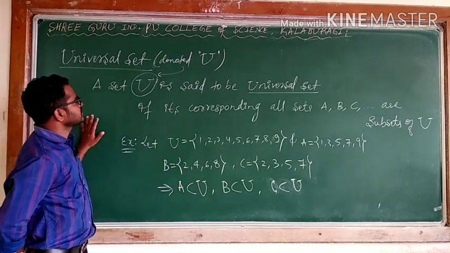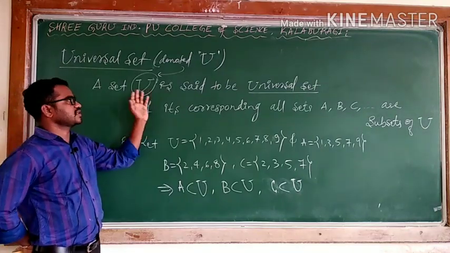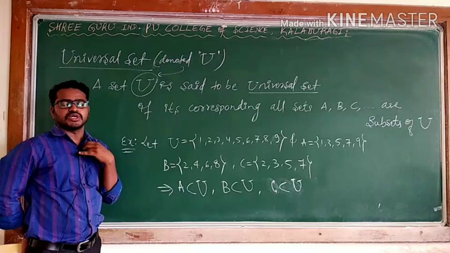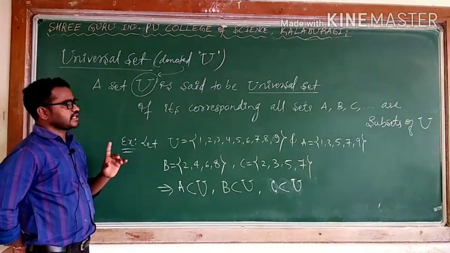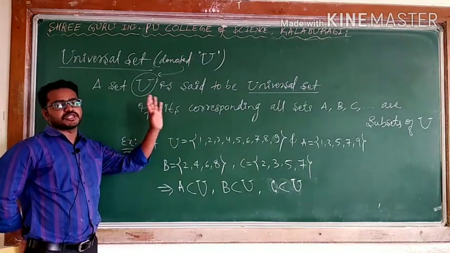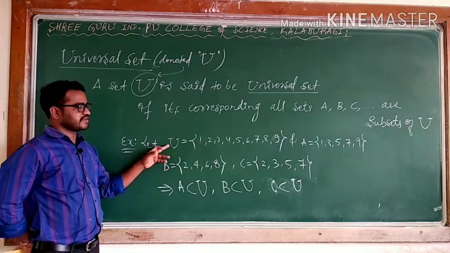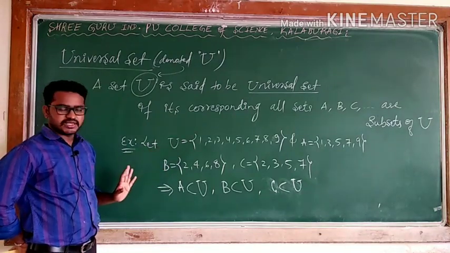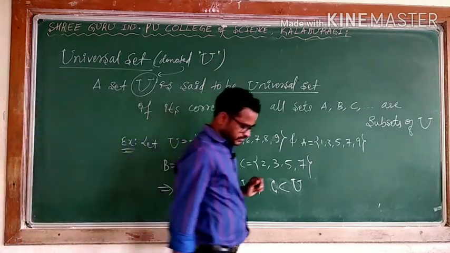So in the universal set case, whatever it is, it may be U, here we are denoting it U, it may be any set. If it is a universal set, all its corresponding sets are subsets of that particular set. Here when you say U is a universal set, definitely all its corresponding sets are subsets of U. This is about the universal set.